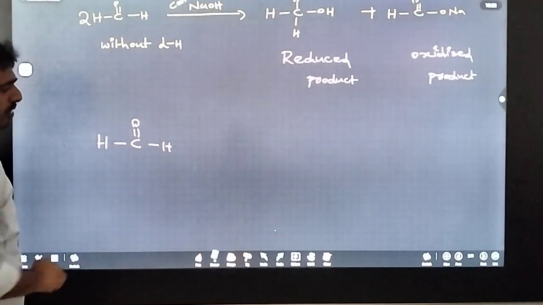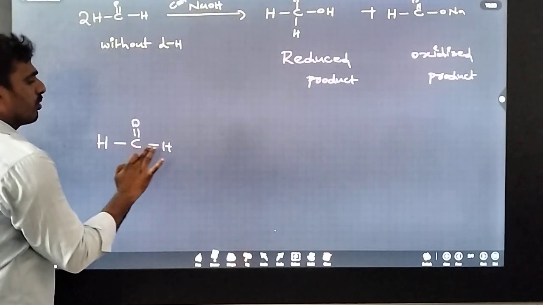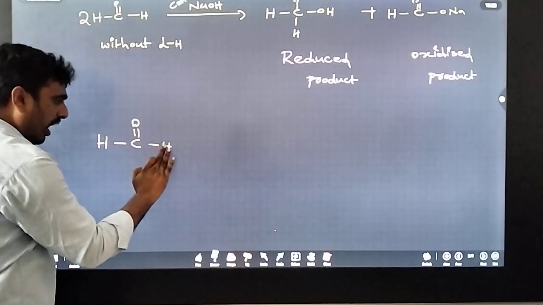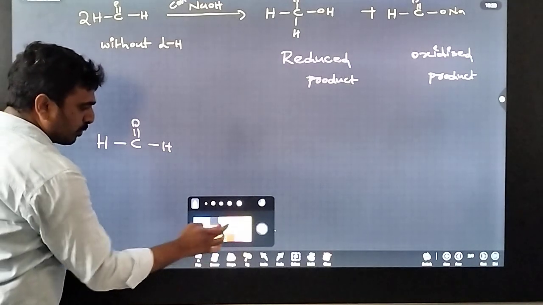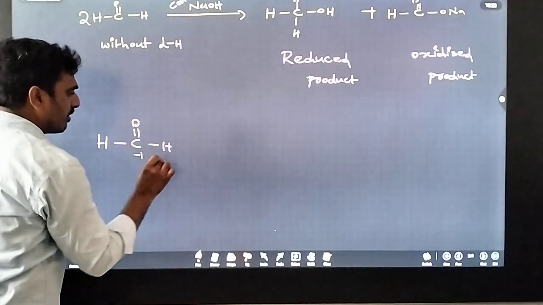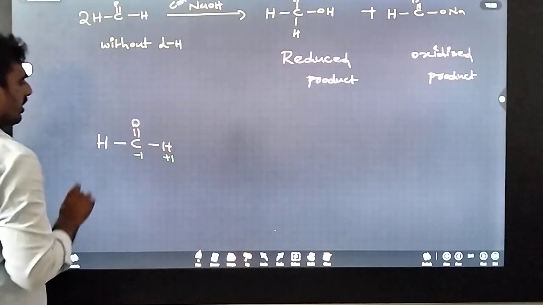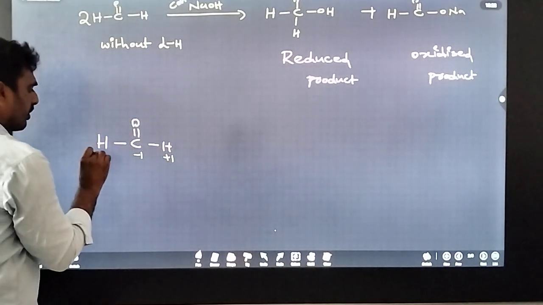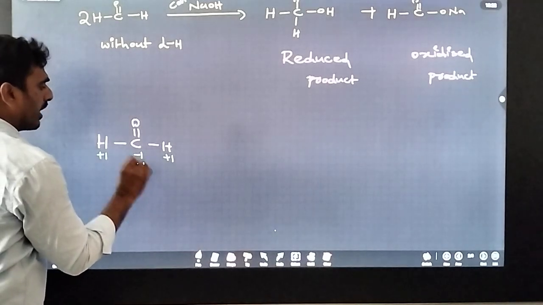Which is the more electronegative element? Carbon is more electronegative compared to hydrogen, so the electron displacement is towards carbon. Carbon gets a negative charge of -1 with respect to hydrogen. So with respect to this hydrogen, this is +1 and this is -1.